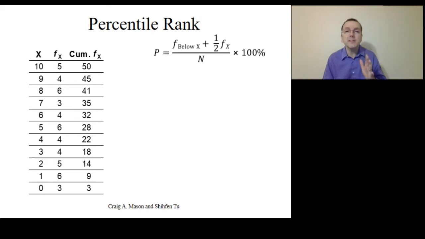Now, we previously determined that the cumulative percentage for a score of 7 was 70%.